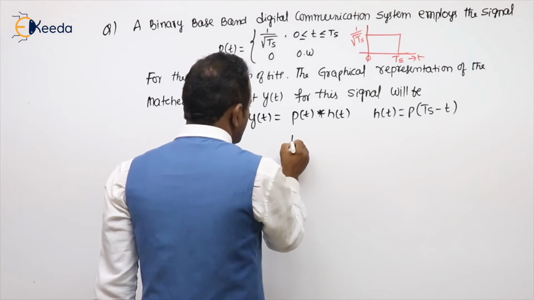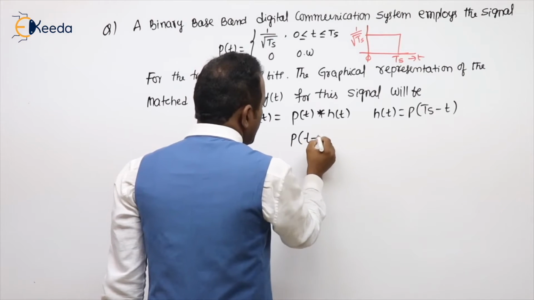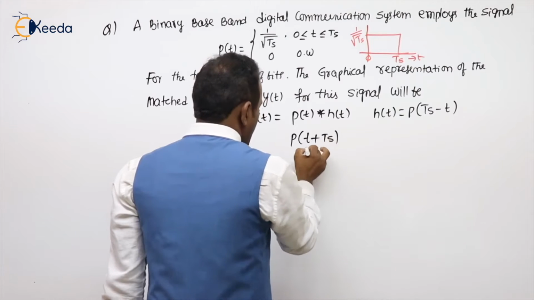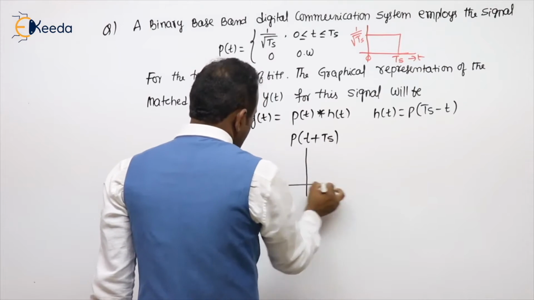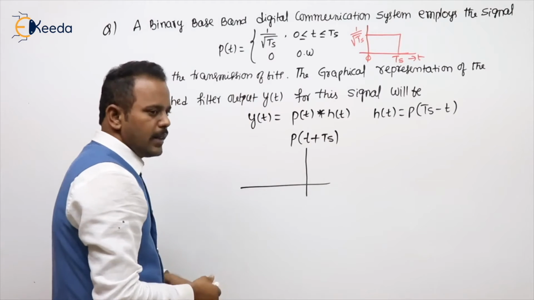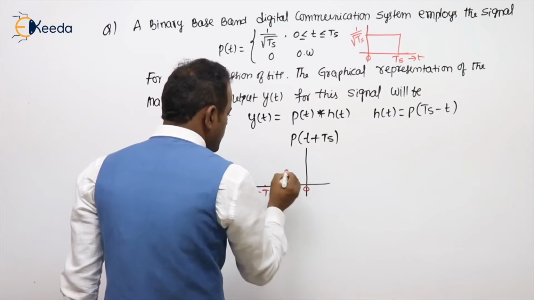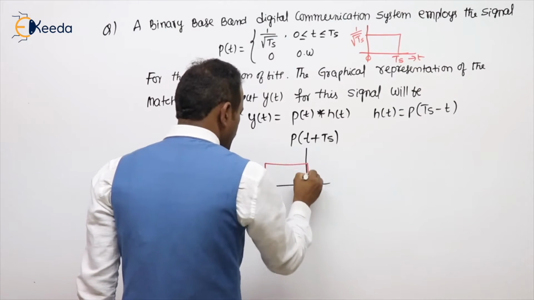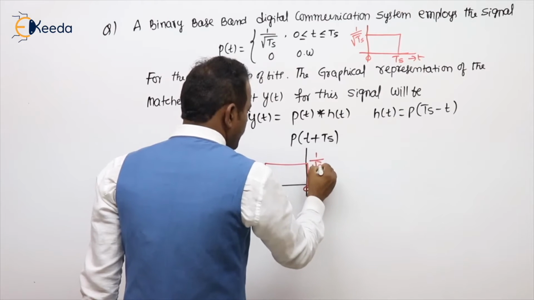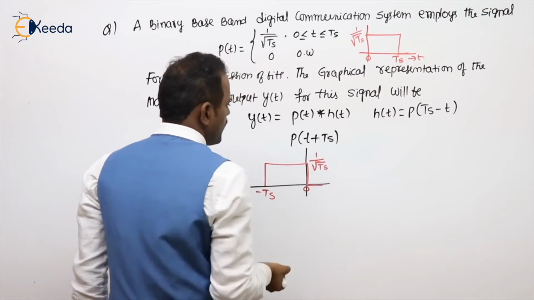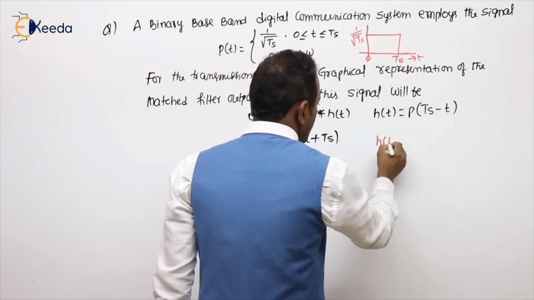First calculate p of t plus capital Ts. How to get this one? Subtract Ts from all the t values: 0 minus Ts is minus Ts, Ts minus Ts is 0. Amplitude will never change. And then calculate h of t.